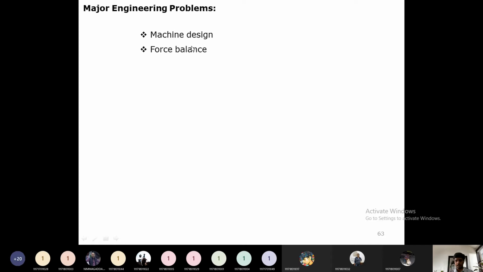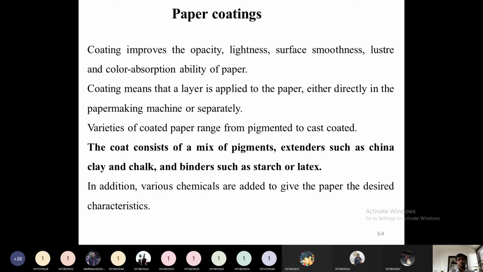So in the paper mill, in the Fourdrinier machine, the force of each roll has to be adjusted in such a way that it allows only 2 to 3% stretch of the paper. If more than that is allowed, the paper will form as small sheets. That is not an operation of a Fourdrinier machine. The cutting of the paper, depending on the end use requirement, is the operation of the finishing department. But the Fourdrinier machine has to produce a uniform thickness paper as a large sheet wound into a roller.